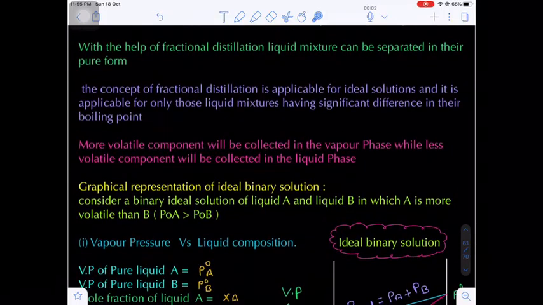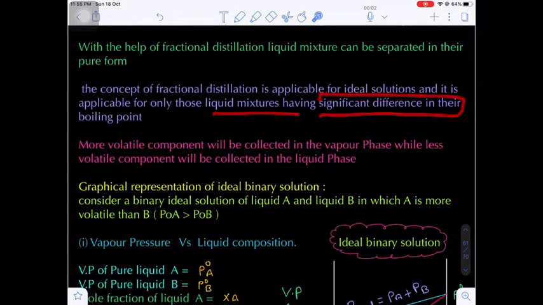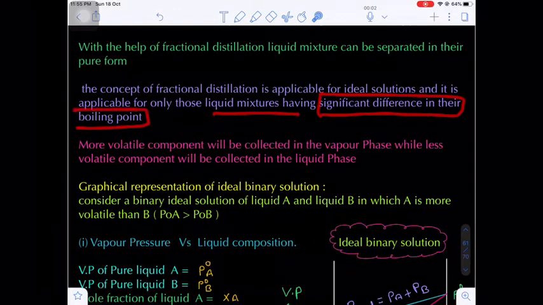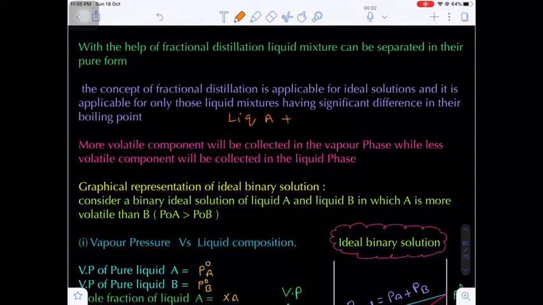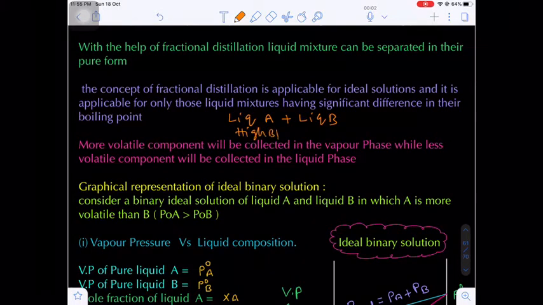With the help of fractional distillation, a liquid mixture can be separated into pure form. The concept of fractional distillation is applicable for ideal solutions, and only for those liquid mixtures which have a significant difference in boiling point. Just now I told you there must be a significant difference in the boiling point, then only we can separate the components in the mixture. Are you getting my point? Let's suppose we have two liquids, liquid A and liquid B, in the given mixture. Let's suppose liquid A has a high boiling point and liquid B has a low boiling point.